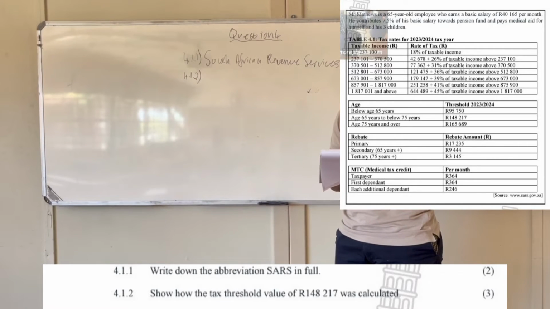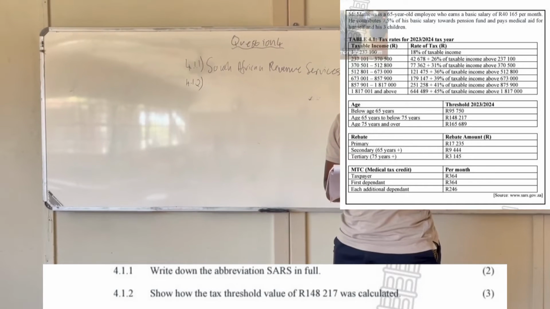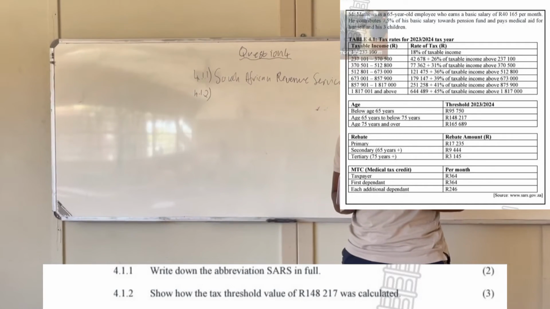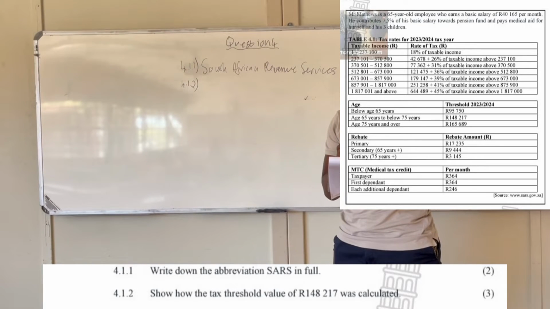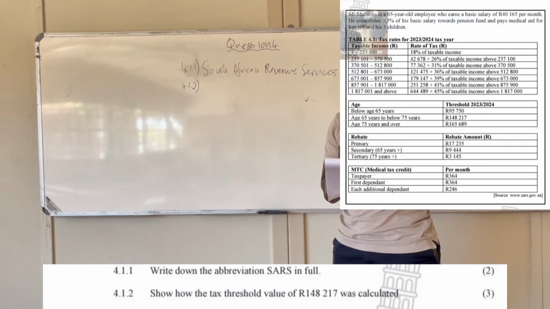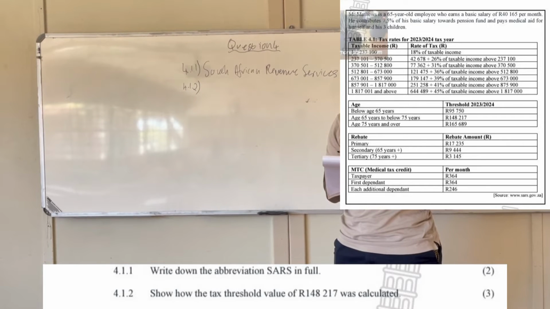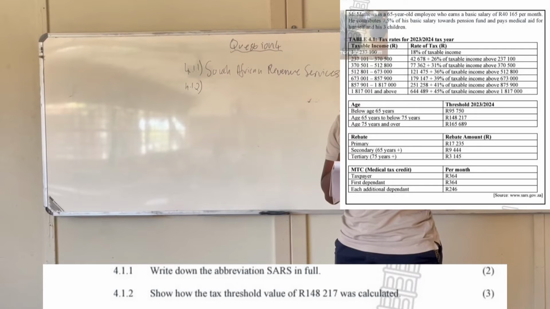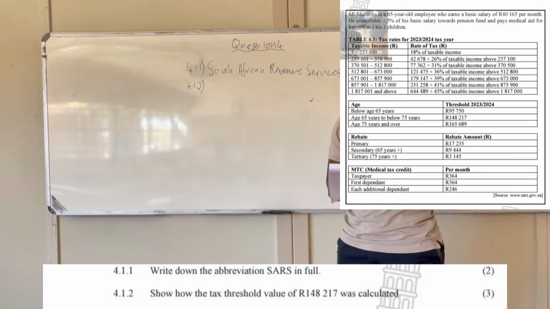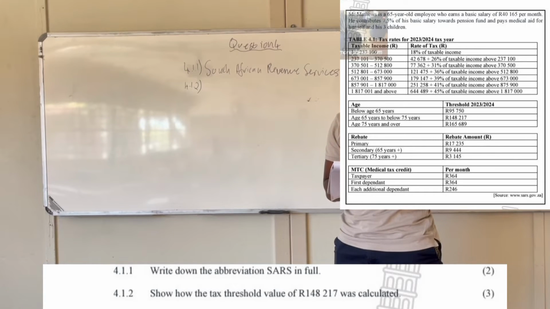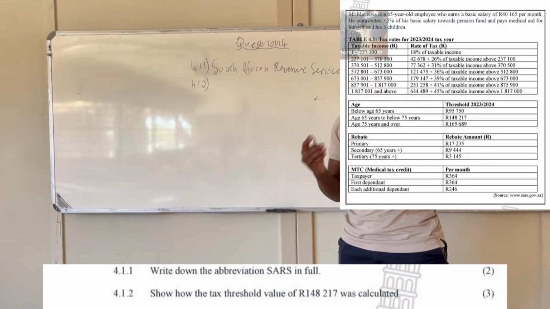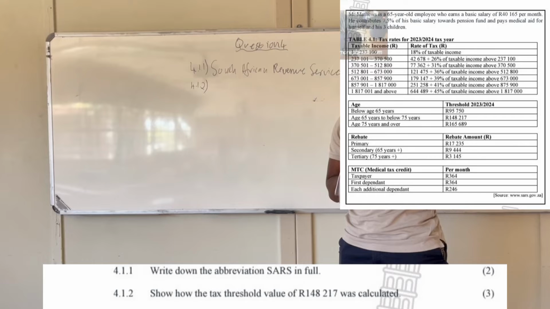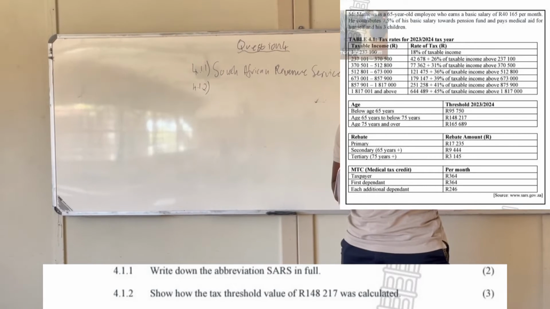And then 4.1.2 says, show how the tax threshold of 148,217 was calculated. So you go to the tax threshold column, and then you see that for the age of 65 to 75 years old, there's a tax threshold, a minimum amount of 148,217 that you need to earn in order for you to pay tax. So this question says show how that value was calculated, right?